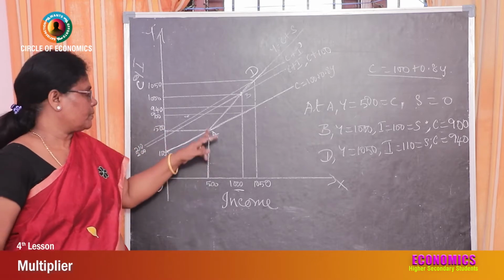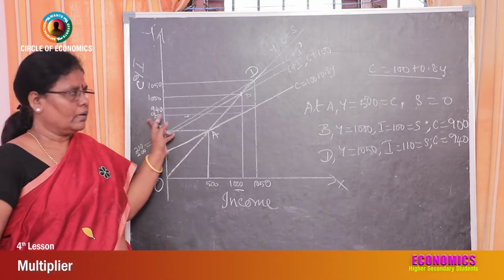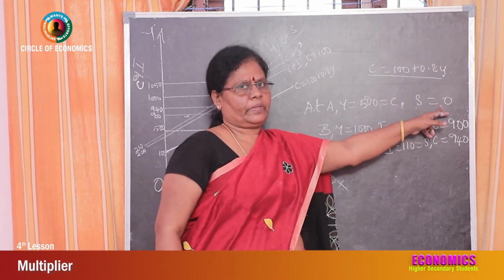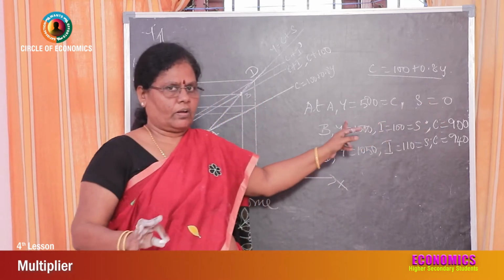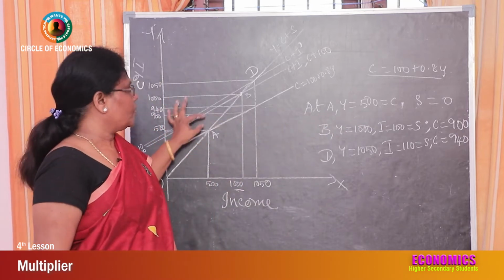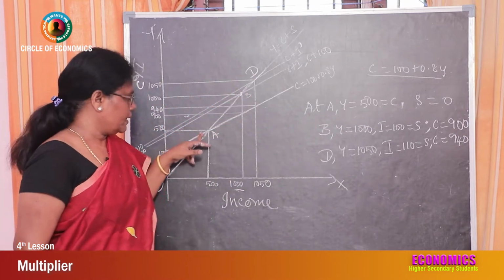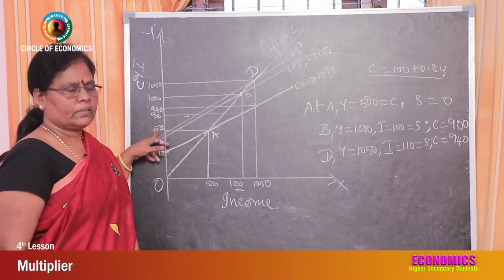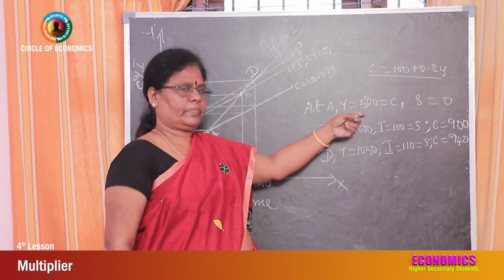All the income is spent on consumption, so saving is equal to 0. We have made the calculation already. Now I am making these points clear. That is, at point A, all the income is spent on consumption, so there is no saving.